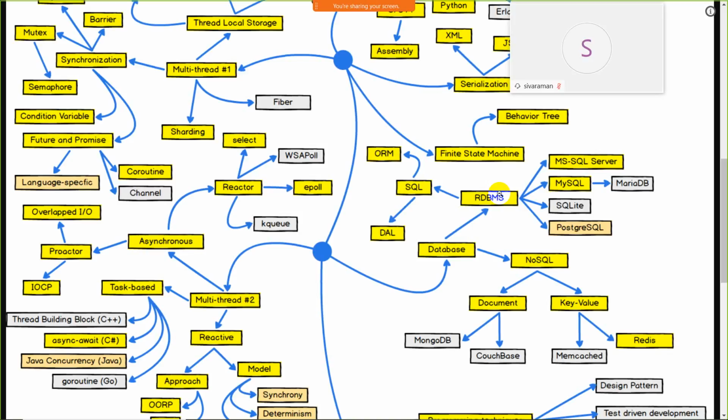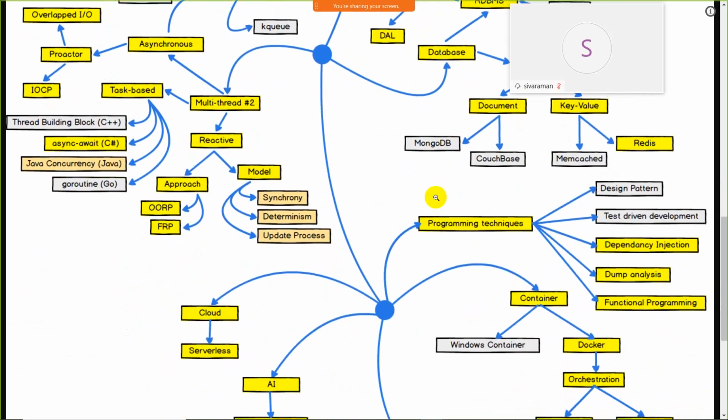After that, we have NoSQL databases like document databases and key-value databases, such as MongoDB. After that, Couchbase. After that, Memcached and Redis. So all these come under NoSQL databases. It is useful for you if you learn all the databases. My personal recommendation is that from RDBMS you learn MySQL, and from NoSQL you learn MongoDB. It will be useful for you, and it takes 1 week to master MongoDB if you spend 2 hours daily. So this comes under databases.